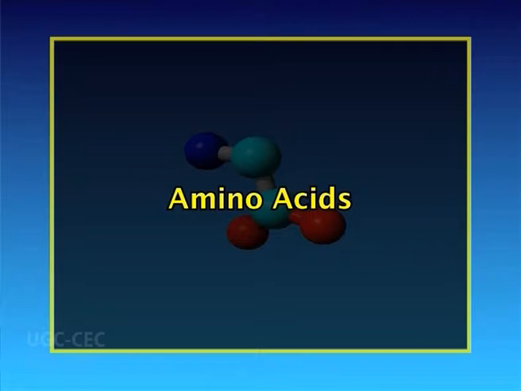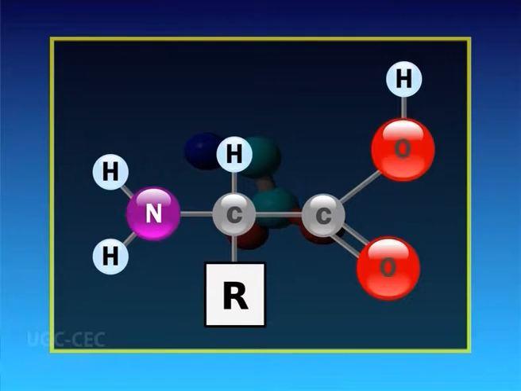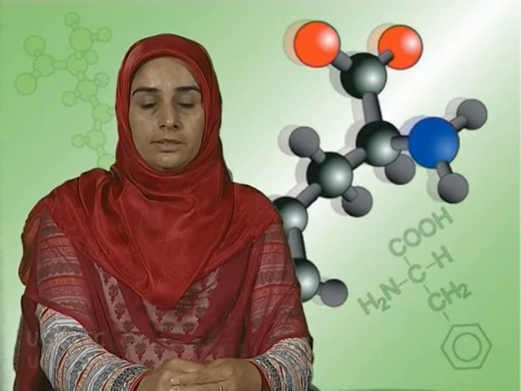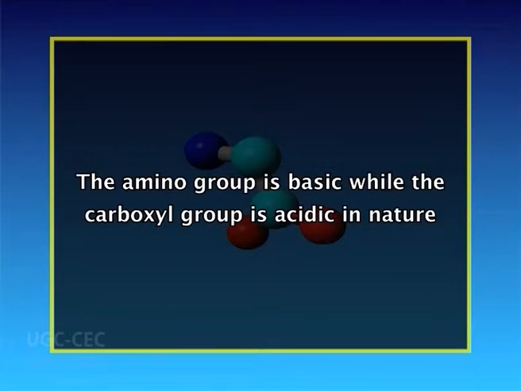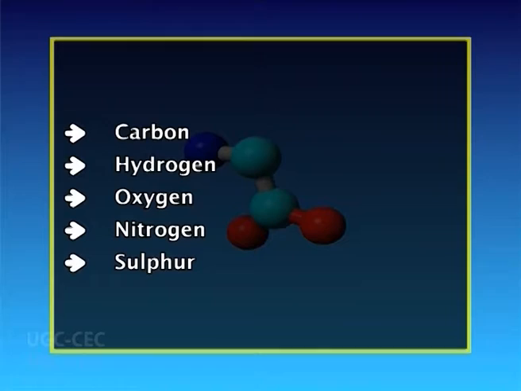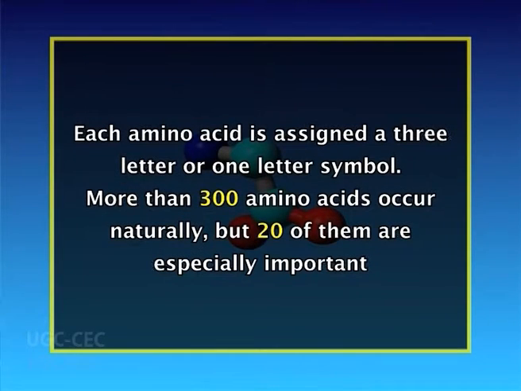Now, first the amino acids. Amino acids are a group of important organic compounds containing two functional groups, that's amino and carboxylic, along with the side chain specific to each amino acid. The amino group is basic, while the carboxylic group is acidic in nature. The key elements of amino acids are carbon, hydrogen, oxygen, nitrogen and sulfur. Each amino acid is assigned a 3-letter or 1-letter symbol.